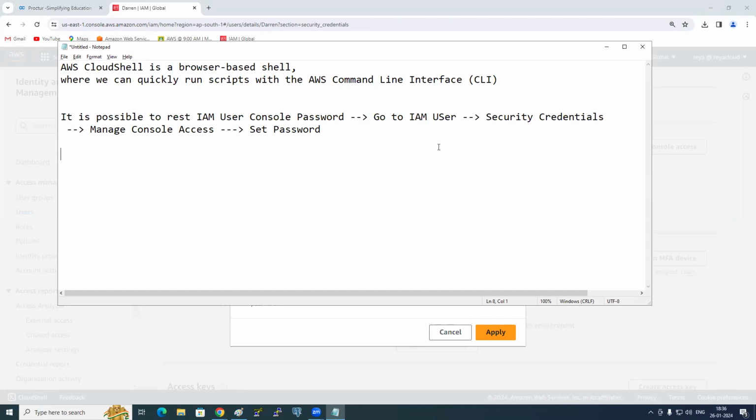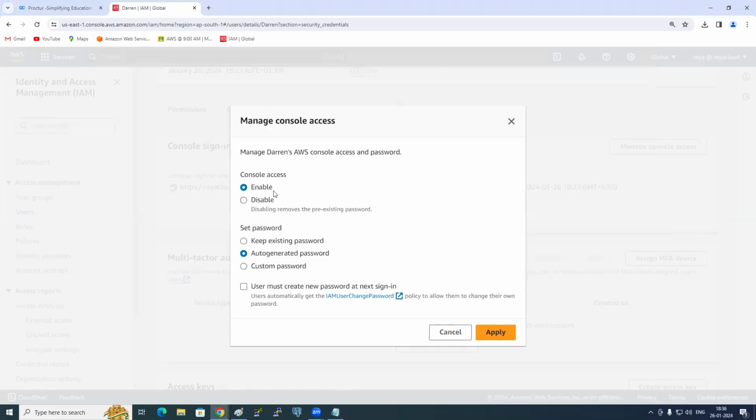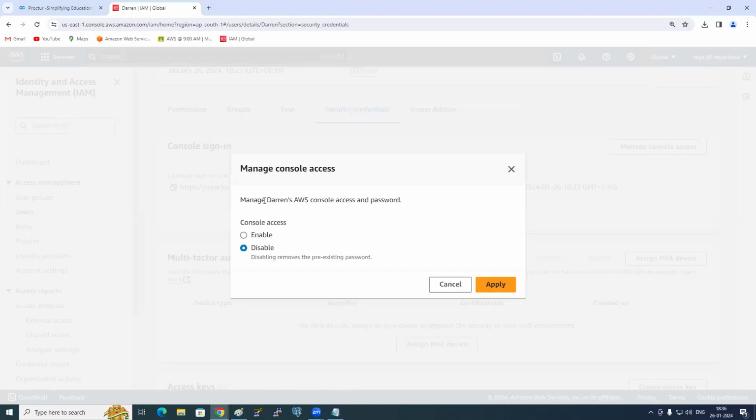So assume that I got to know that Darren wants to do something nasty in my account. So can I go and disable his account completely? Possible. How? Same. Console access, disable. Is it possible to disable the console access? Answer is yes.